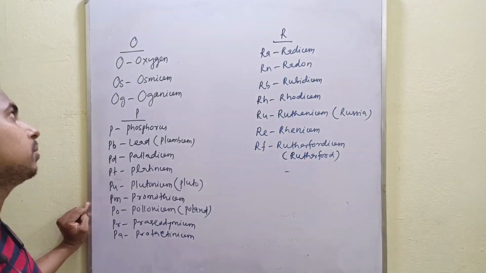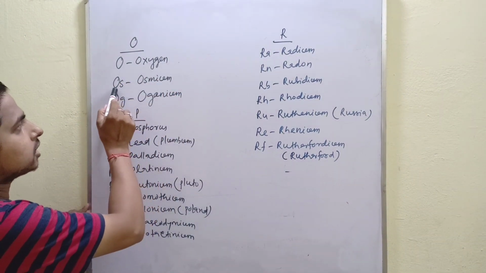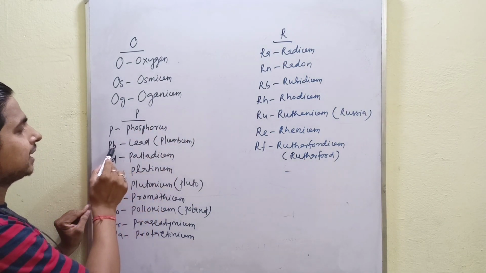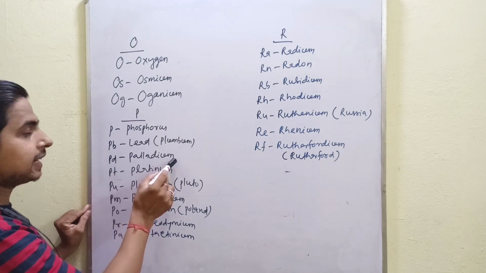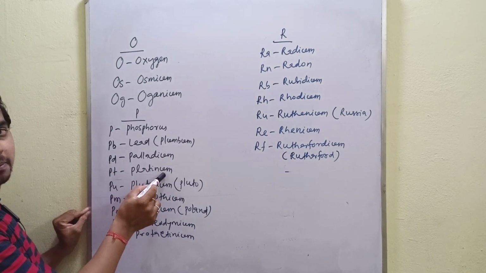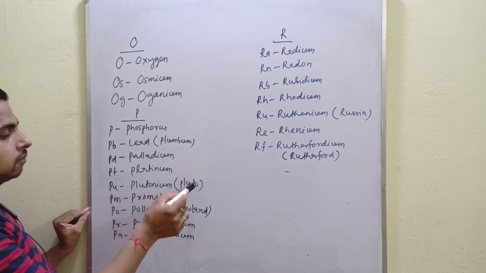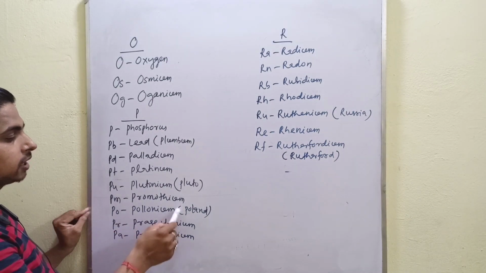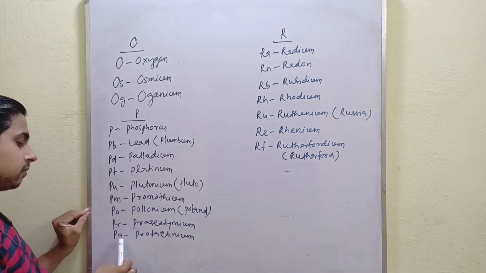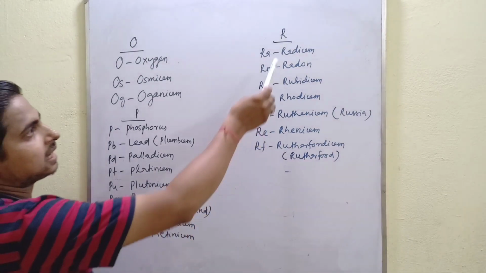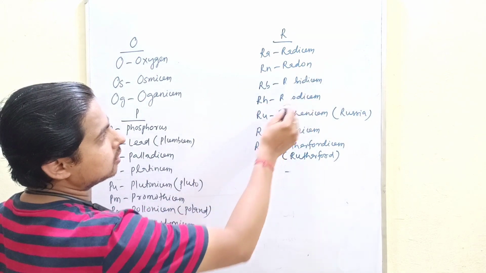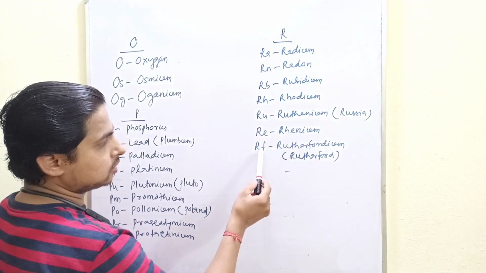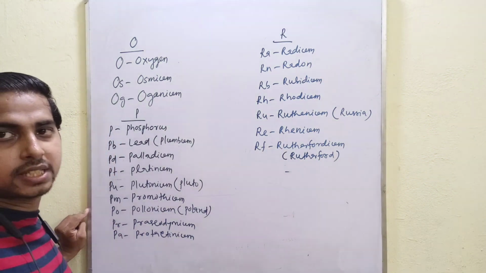Start O. O for oxygen, osmium, oganesson. P for phosphorus, Pb for lead, that is named plumbum, palladium, platinum, plutonium, that is named after Pluto, promethium, polonium, country name Poland, praseodymium, protactinium, Pa. Then R for radium, radon, rubidium, rhodium, ruthenium, country name Russia, rhenium, rutherfordium, scientist named Rutherford, who discovered the nucleus.